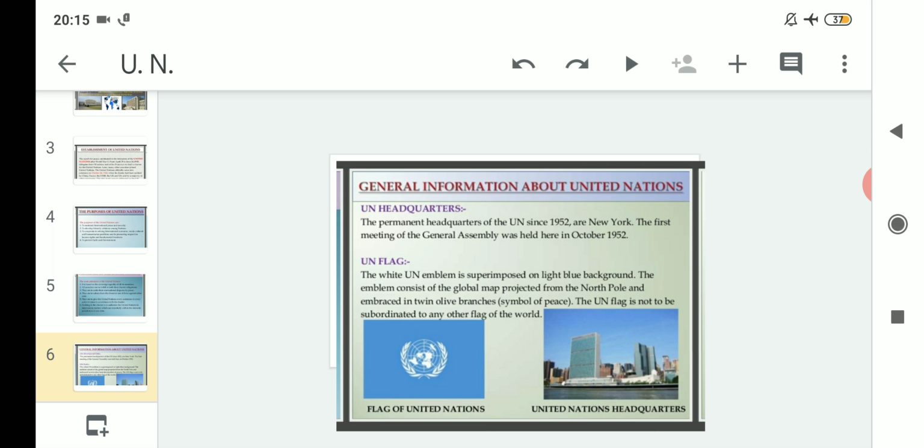So, first comes the UN headquarters. The permanent headquarters of the UN since 1952 is New York. The first meeting of the General Assembly was held here in October 1952.